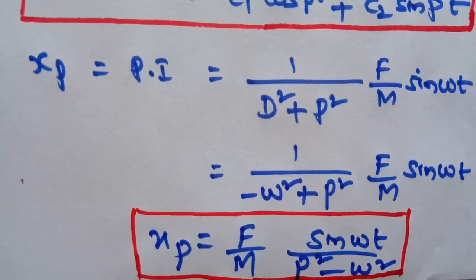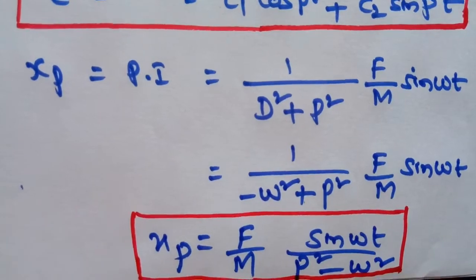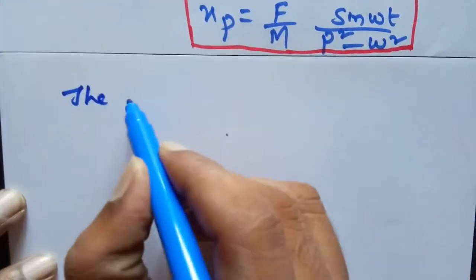Now, the complete solution is the complementary function plus the particular integral. Therefore, x is equal to xc plus xp.